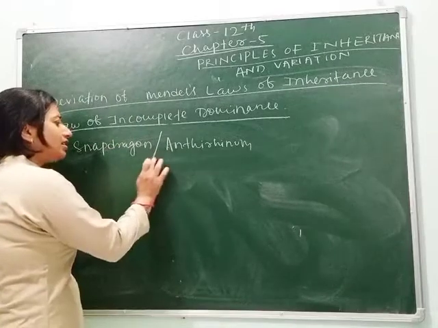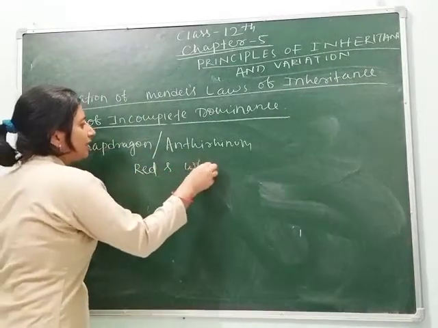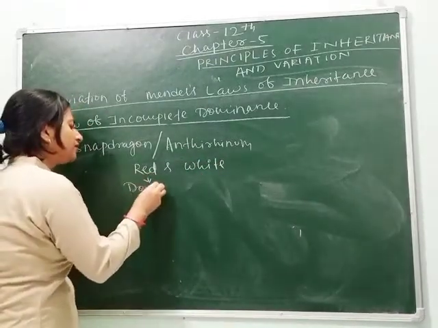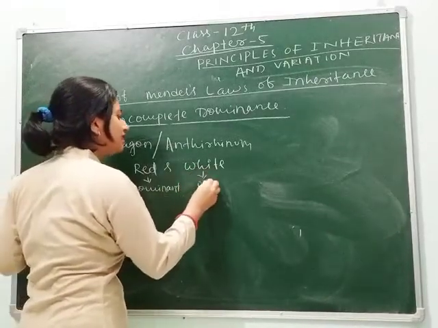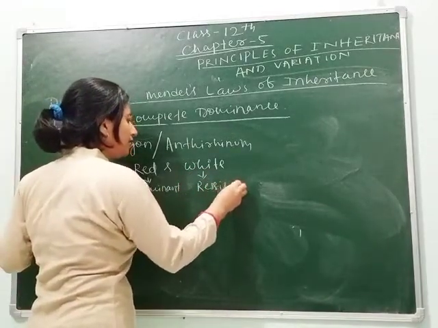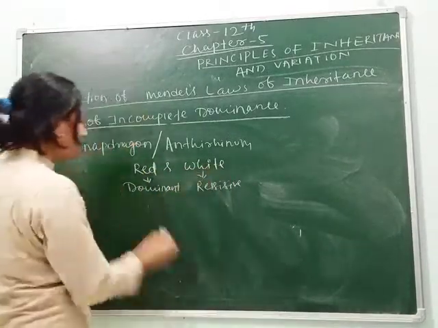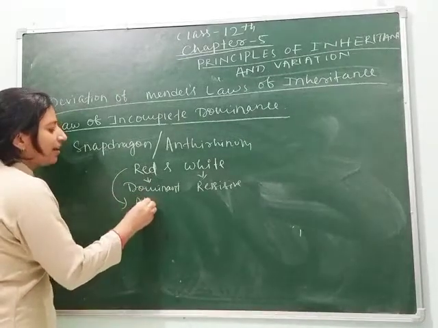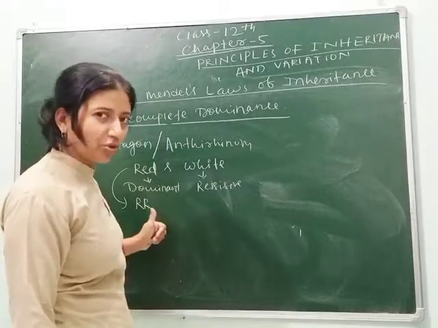And the flower color chosen is red and white. Red is taken as dominant whereas white is taken as recessive. For red, the trait is capital R, as we know that always capital letter is taken for dominant character.